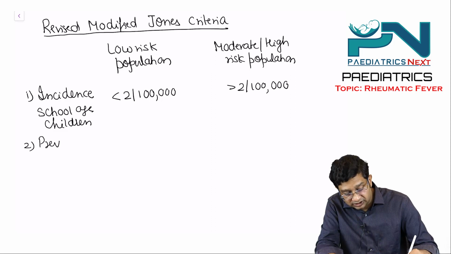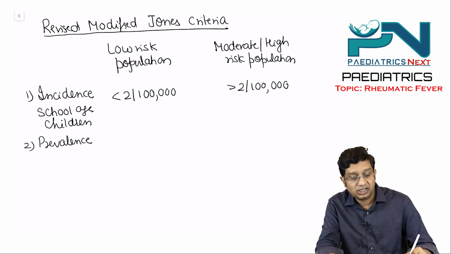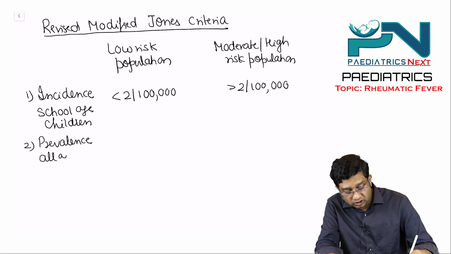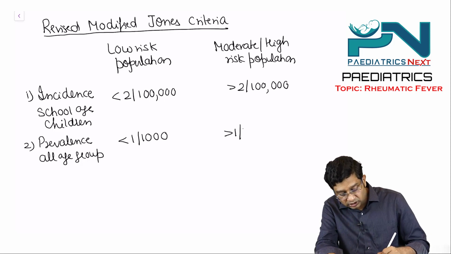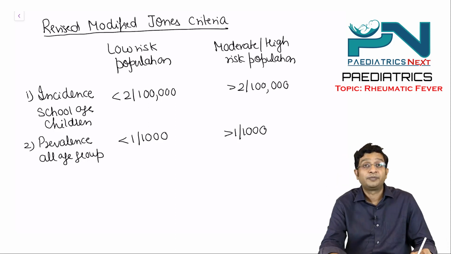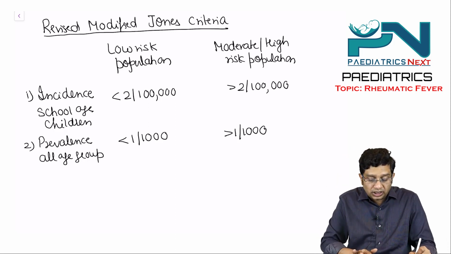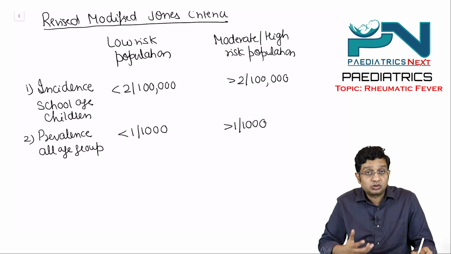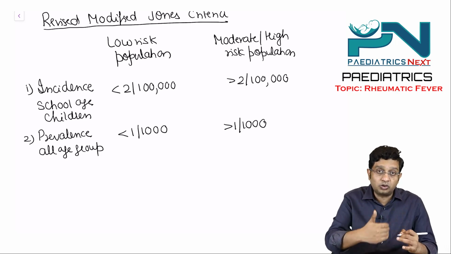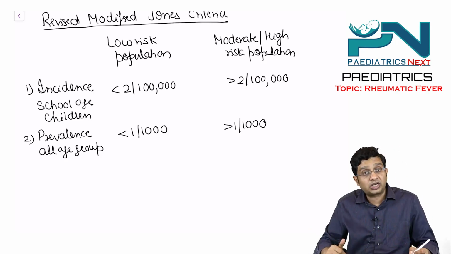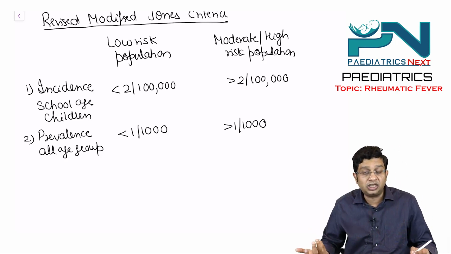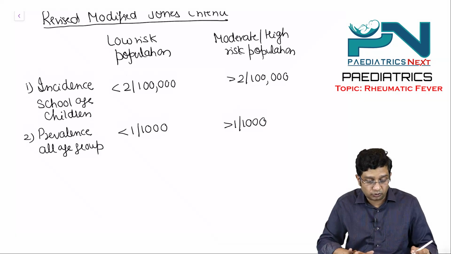Second is the prevalence, and prevalence basically you look in all age groups. In low risk it is less than 1 per 1000. In high risk it is more than 1 per 1000. So the low risk population is mainly developed countries. The moderate or high risk population is mainly India. So India comes in the high risk population.